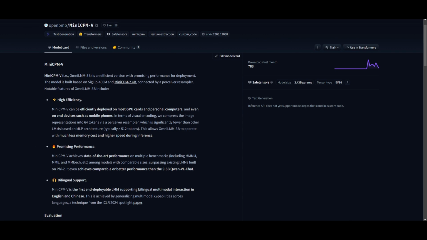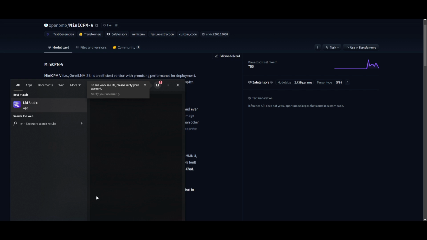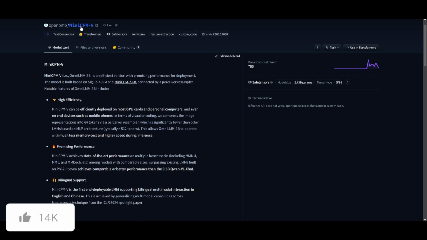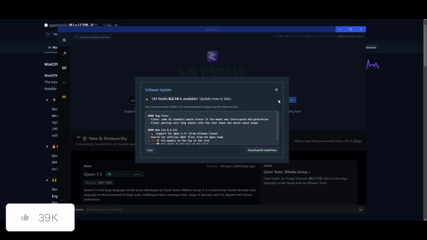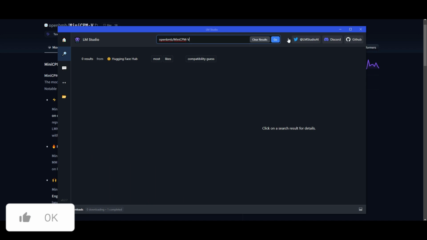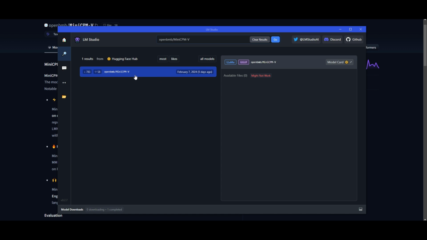Now, if you are interested in trying this model out, you can definitely do so with LM Studio. I have a video showcasing how you can get LM Studio, and I'll leave that link in the description below. Once you have LM Studio installed, it's super easy. What you want to do is just copy this model card. Once you have copied this model card, you want to open up LM Studio, and you can then paste it in the middle section on the search tab on the homepage of LM Studio. Once you have searched it up, you can click on compatibility guess, and you'll be able to see this model, and you can download it.